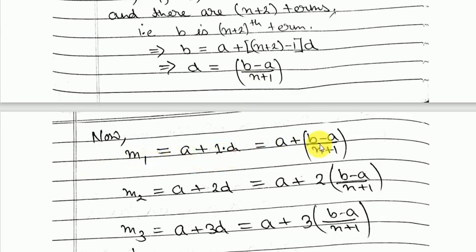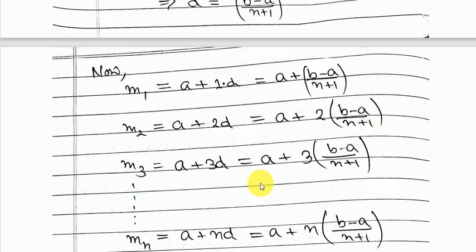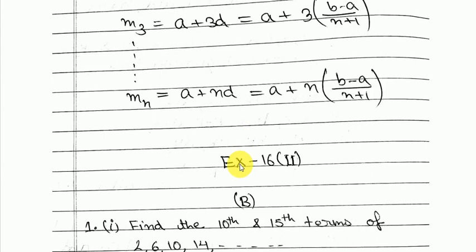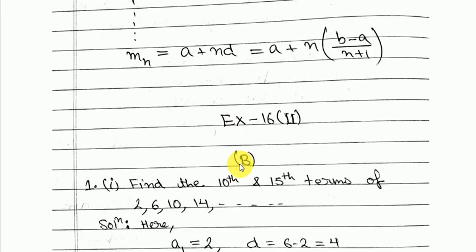And d is nothing but (b minus a) upon (n plus 1). Same way the second arithmetic mean will be a plus 2d, and so on. Now let us move on to the exercise